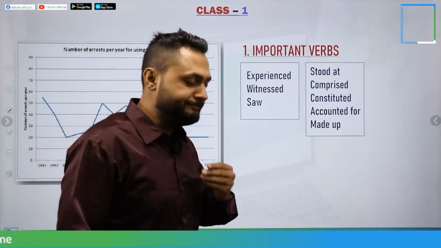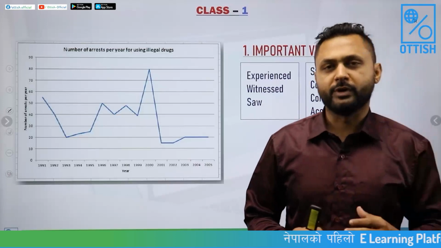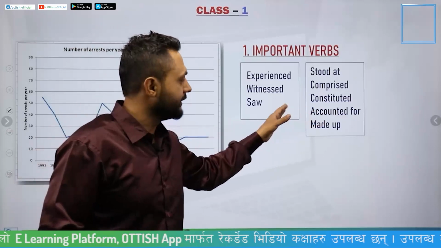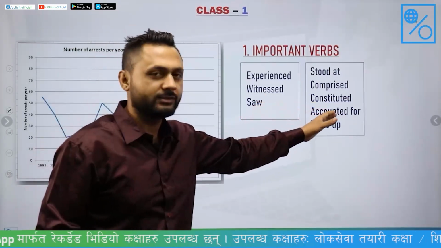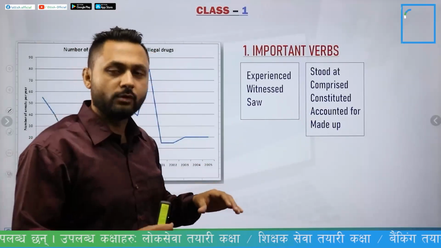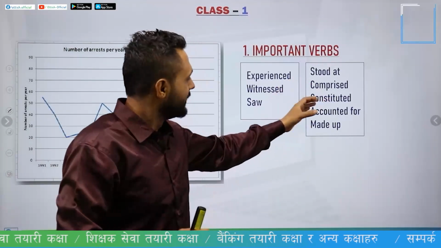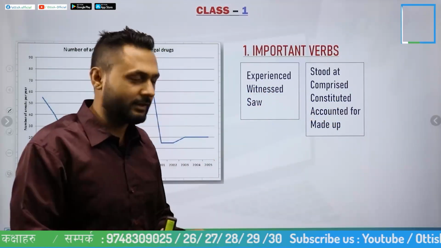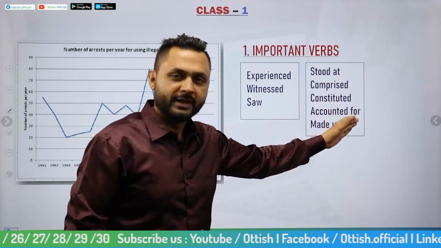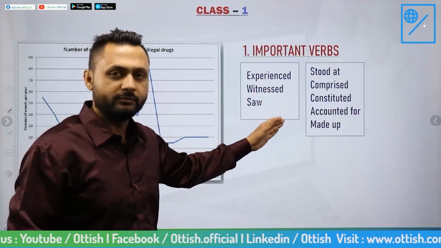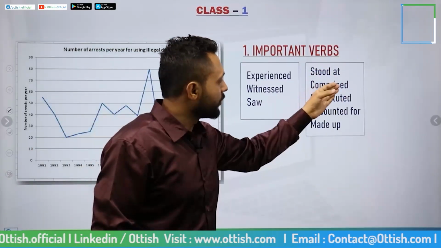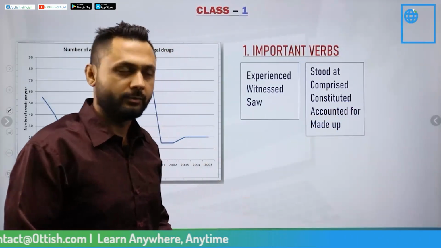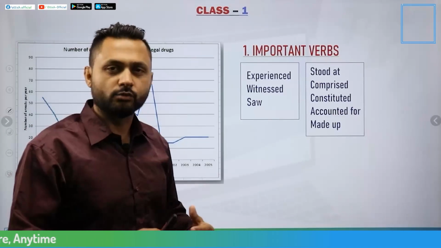Now, these verbs look pretty easy, but there is something that I want you to consider. I have divided these verbs into 2 sides. This is the left side and that is the right side. First of all, in this class, I will be talking about the verbs on the right side. I want you to note both of these down, but for this class, we will only be studying the right side verbs, and in another class, we will be doing left side verbs. There are some verbs: stood at, comprised, constituted, accounted for, made up. These are the advanced verbs that you must use in your writing task 1 answer.